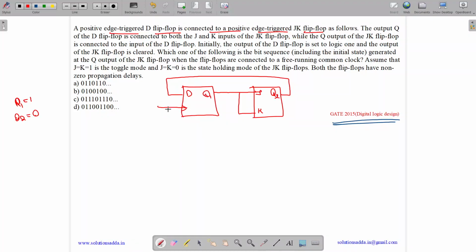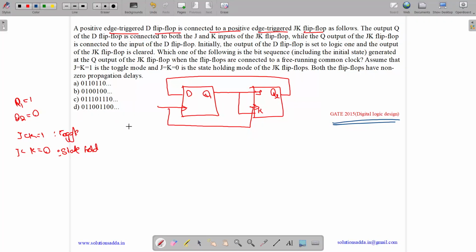So we have a common clock connected to both the flip-flops. Assume that J equals K equals 1 is the toggle mode. So J equals K equals 1 means toggle, and J equals K equals 0 means state hold, which means previous state equals next state of the JK flip-flop. Both the flip-flops have non-zero propagation delays.